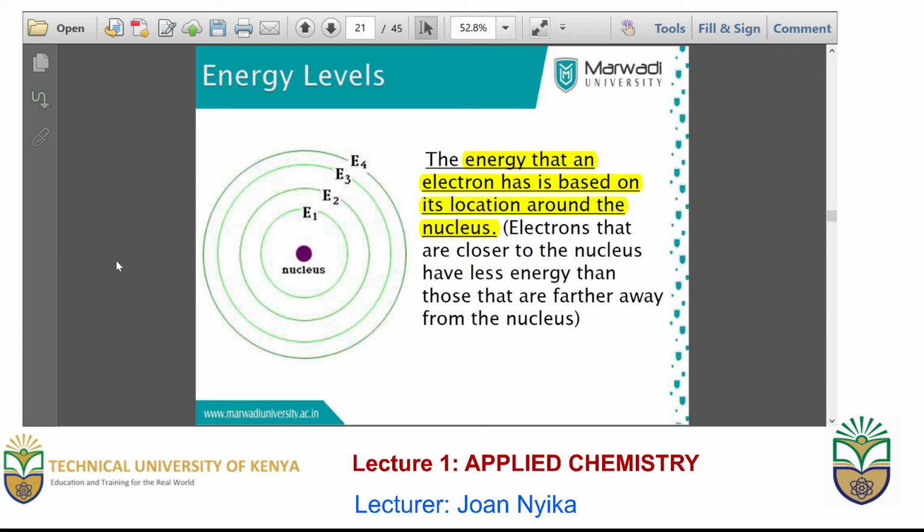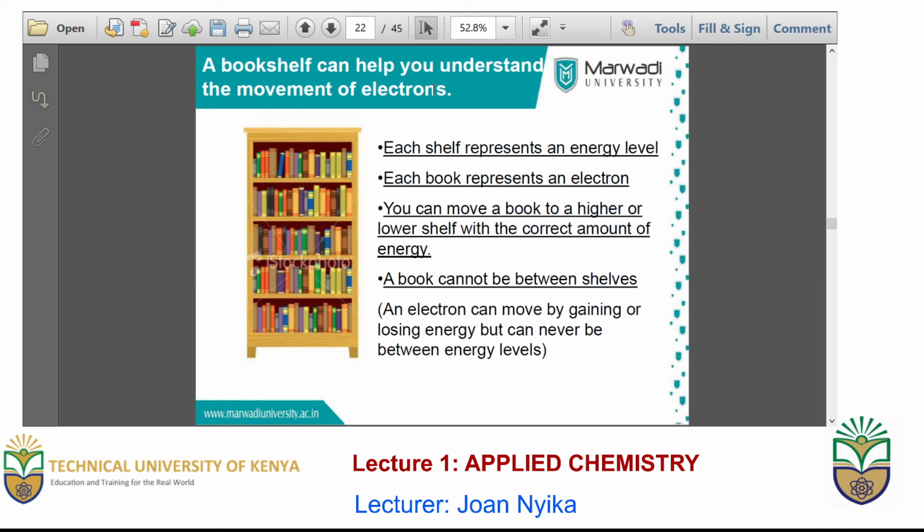However, we also noted that electrons can move from one energy level, that is from E1 to a higher energy level, or from E4 to a lower energy level, provided that there is enough energy. In this case, we are looking at an analogy of a bookshelf. In this bookshelf, each one of these shelves represents an energy level on an atom, and each book within an energy level represents an electron.